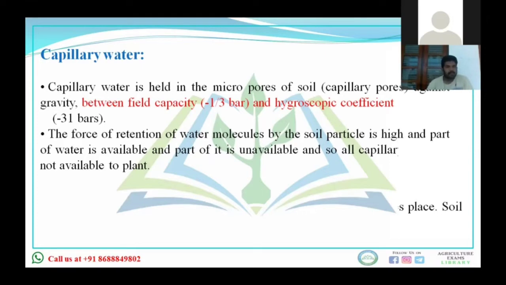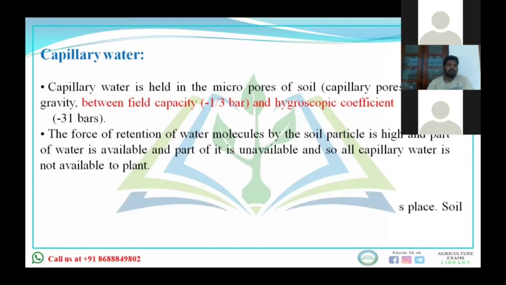In this, water is attached to the soil particles by the surface forces, but this water cannot be removed from the soil by the force of gravity. Okay, because this water which is present in the soil is free and mobile, easy to move in the soil, and this water is available to the plant. Okay, and at what atmospheric pressure is the capillary water held to the soil? Minus 1/3 to minus 31 bars.